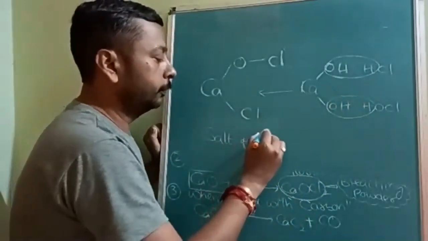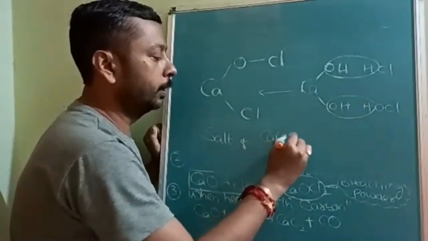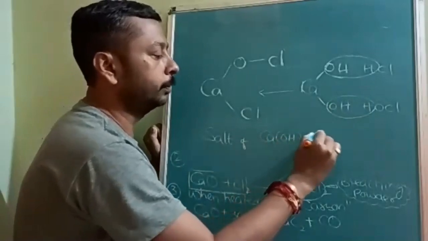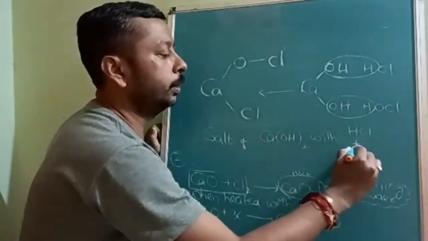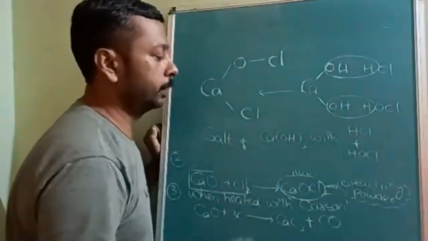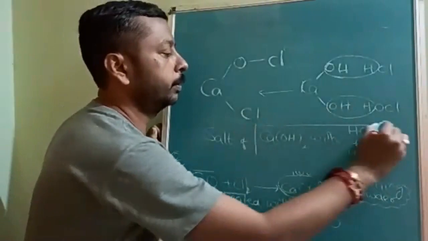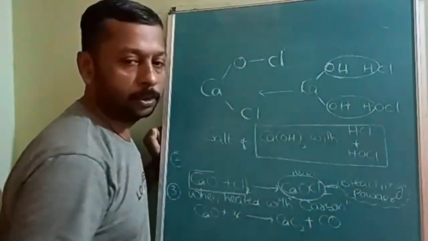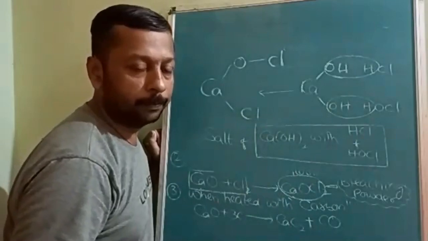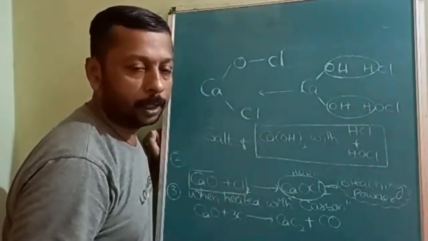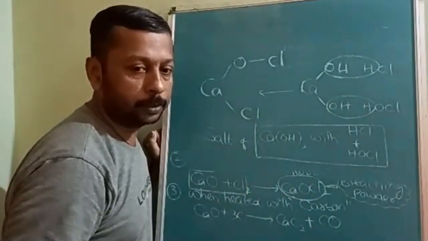HOCl is hypochlorous acid, a mixed salt. Note this down, very important, and this type of question will come in the advanced exam, with more than one correct answer.